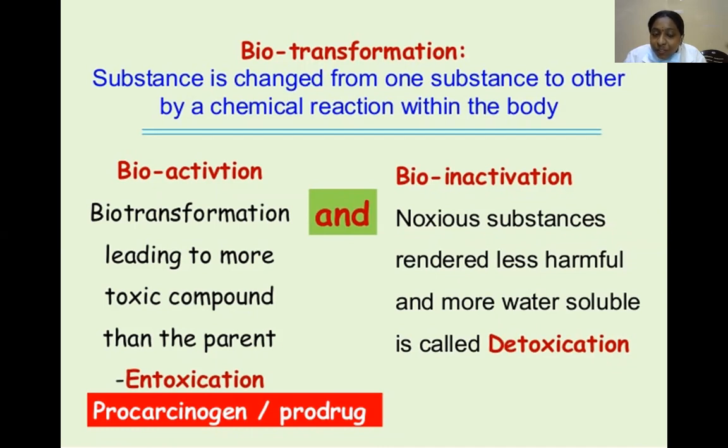Biotransformation which leads to a more toxic compound than the parent one is known as intoxication, or bioactivation, as with a procarcinogen or prodrug. Bioinactivation is also known as detoxification. Here, noxious substances are rendered less harmful and more water soluble. Hence, it is called detoxification.